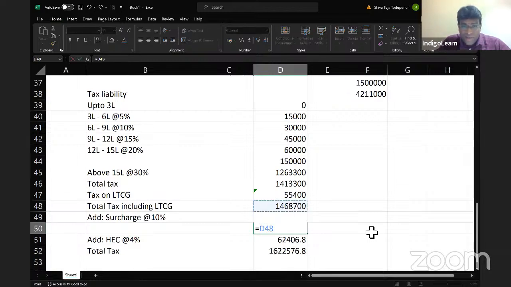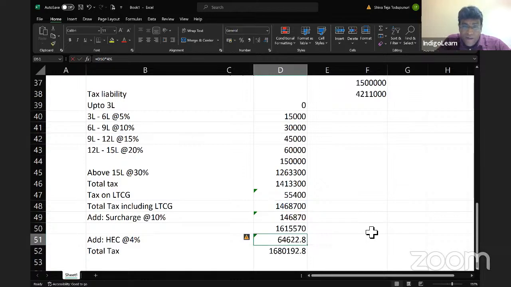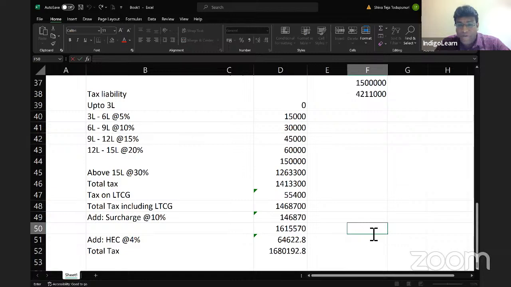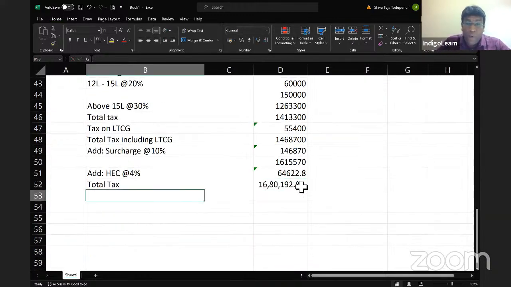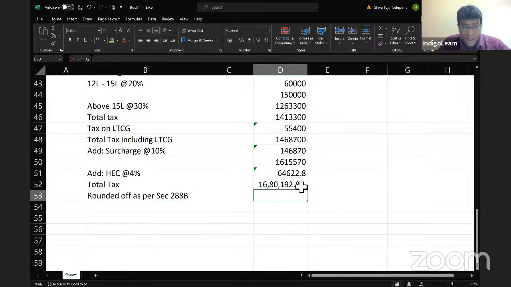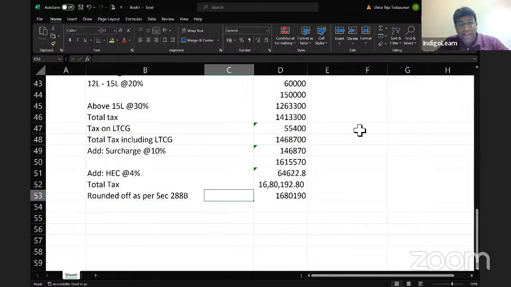Come on. This will be 14,68,700 plus 1,46,870, which is coming to 16,15,570. On that 16,15,570, I'll also add HEC at the rate of 4%, which is 64,622. And my final tax figure is working out to 16,80,192, my dear friends. And this will be rounded off as per section 288B, which comes to 16,80,190.